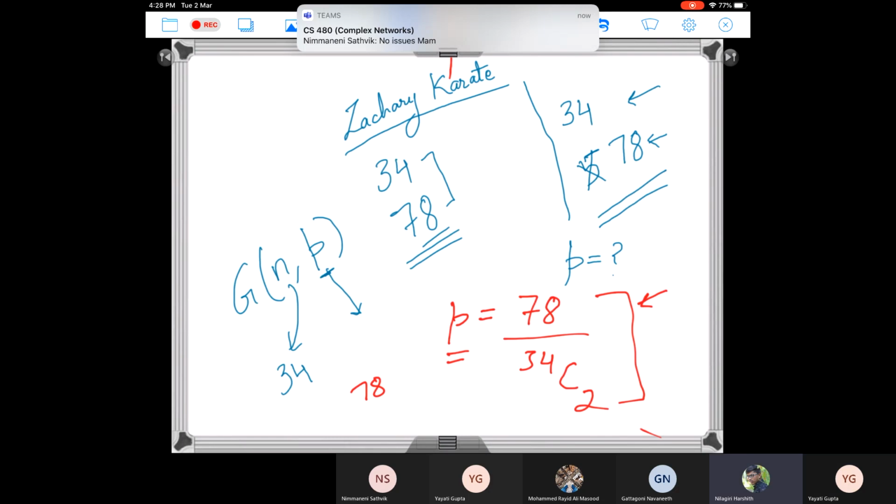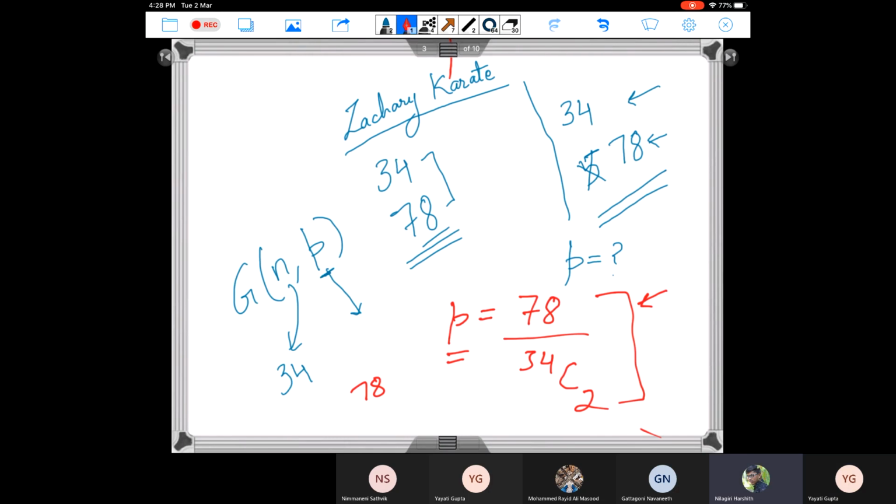Ma'am, the indicator random variables will be good if we have a larger number of attributes in a problem, other than just two outcomes like heads or tails? So Harshit, we use indicator random variables actually to represent only two possibilities, which is just 0 or 1.